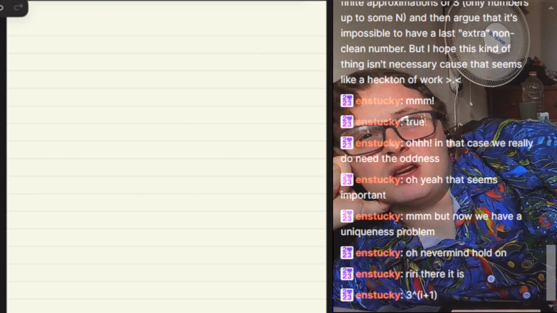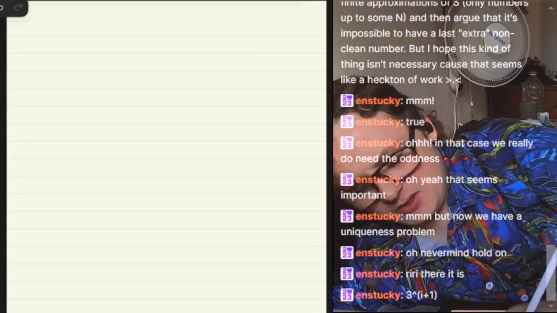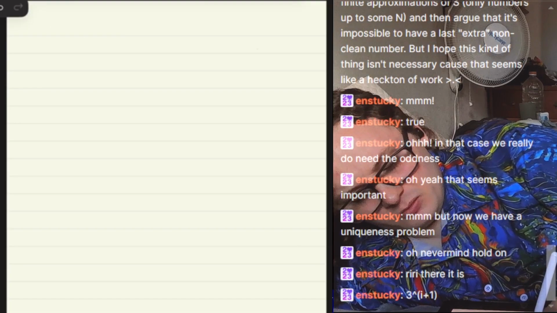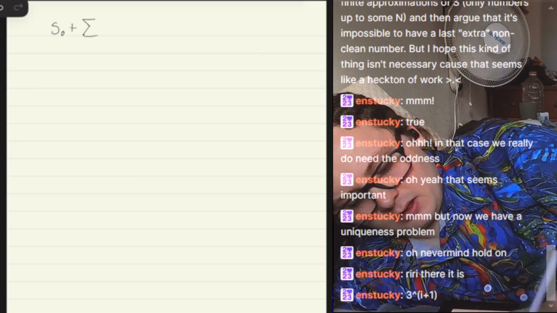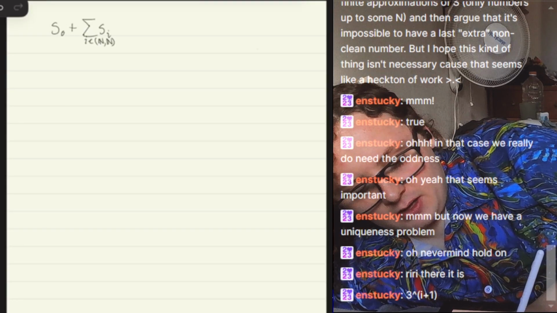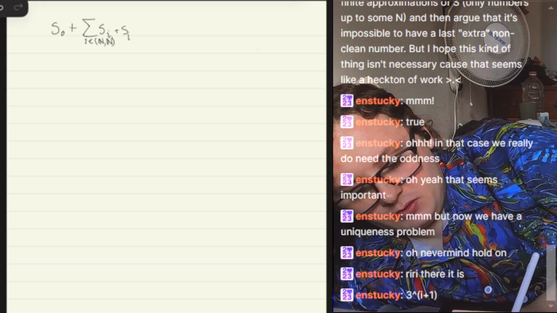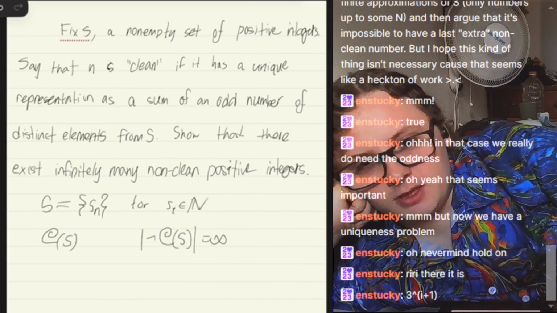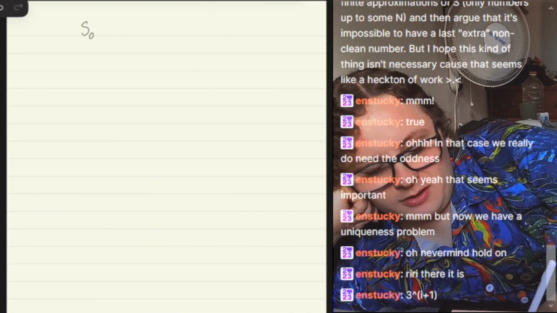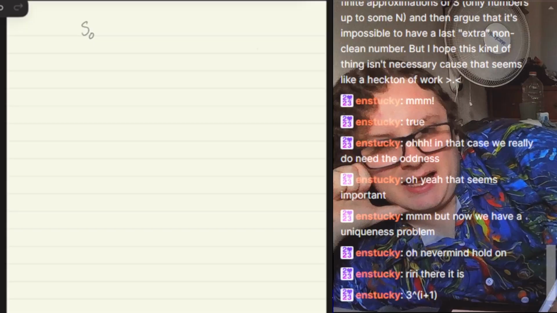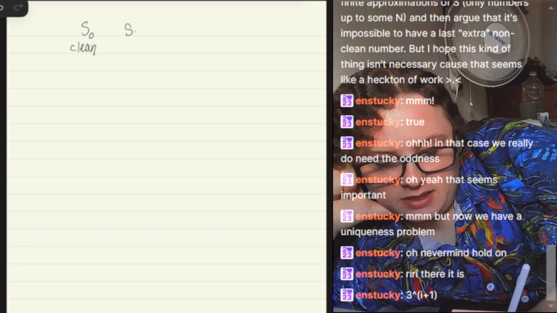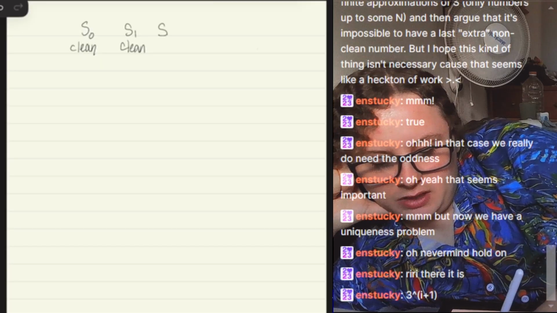Okay, so I'm going to try and represent this set, fancy C of S, as S0 plus the sum over I of SI1 plus SI2. I'm going to assume that S is organized in increasing order. So there doesn't exist an item in S smaller than S0, which means S0 is clean. It also means S1 is clean, and S2 is too.